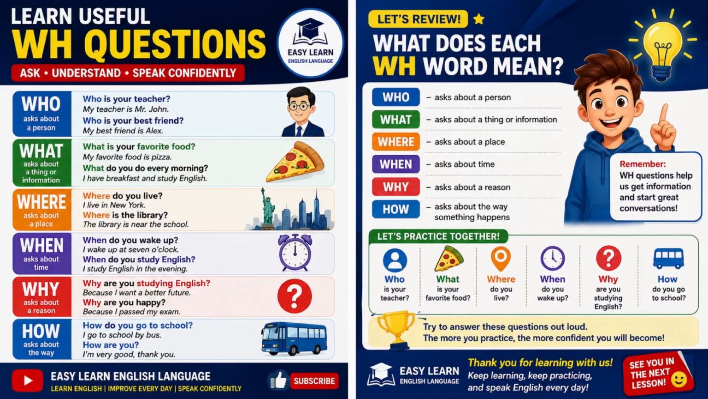Now let's learn where. We use where when we ask about a place. For example, where do you live? I live in New York. Another example, where is the library? The library is near the school. Remember, where is for places.